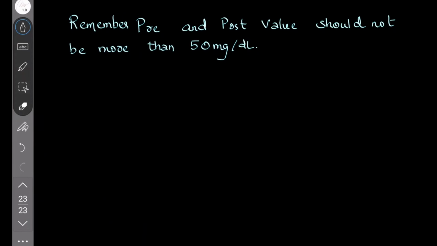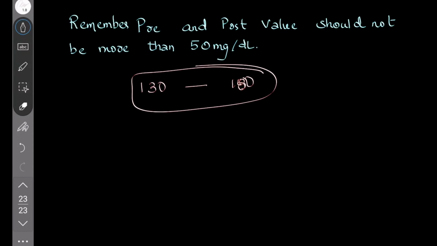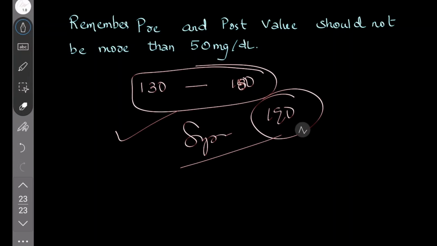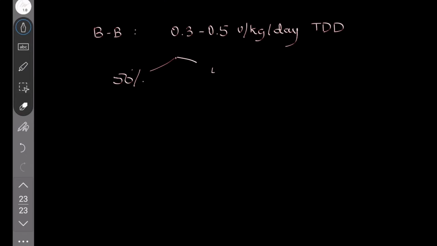You remember the pre and post meal values should not differ by more than 50 milligram. So if the pre-meal sugar is 130, the post-prandial should be 150, not 180. Okay, it should not be more than that. If it is more than 190, suppose, it is definitely hyperglycemia. You should treat. So the key thing you remember is the basal bolus calculation. The total daily dose is 0.3 to 0.5 units per kg per day. That is TDD. You can convert 50 percent into bolus and 50 percent into basal.